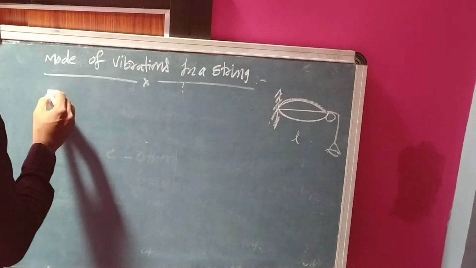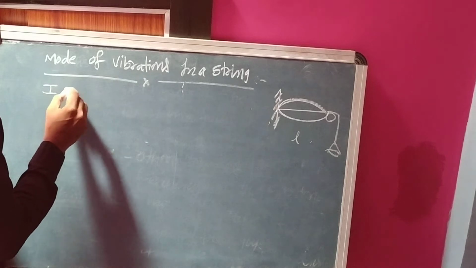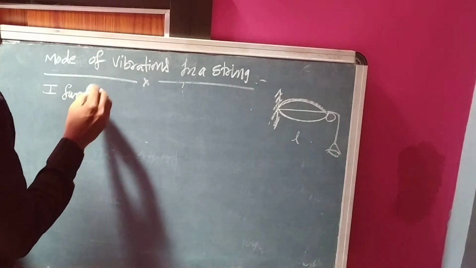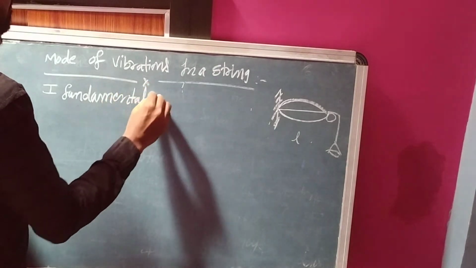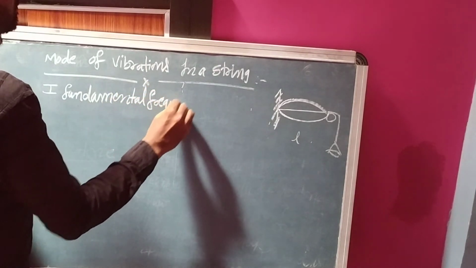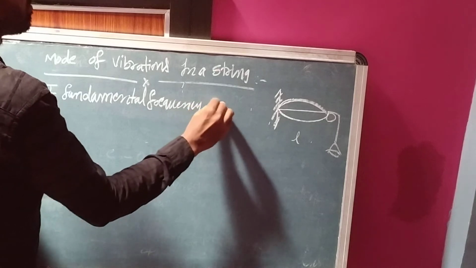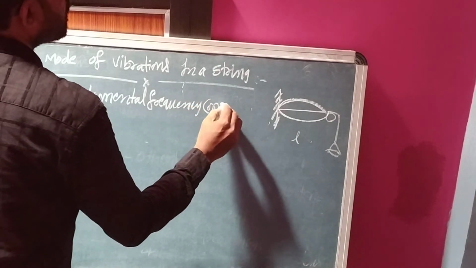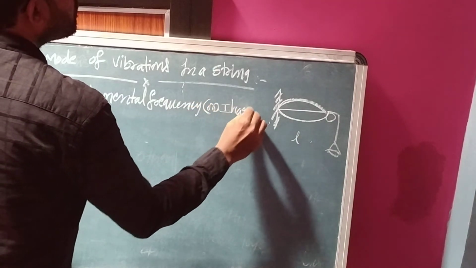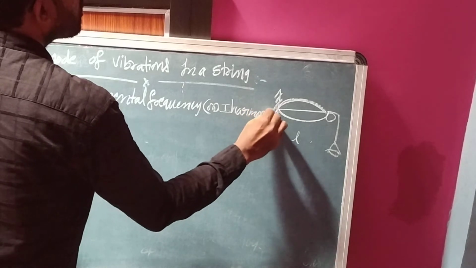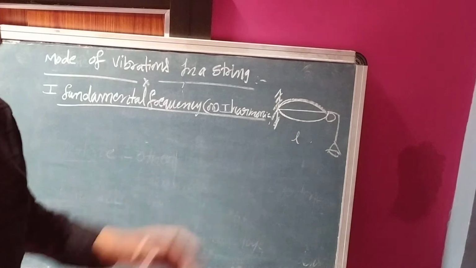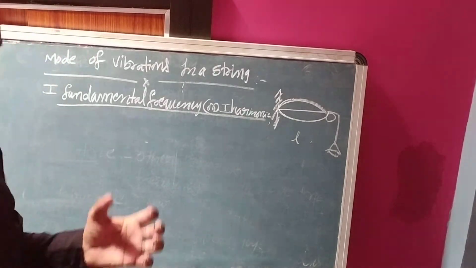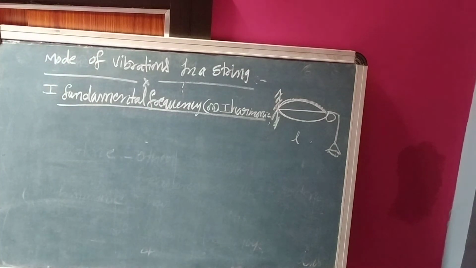So in this, first one is fundamental frequency or first harmonic. What is the fundamental frequency? I already explained: the minimum frequency of the waves is called fundamental frequency.